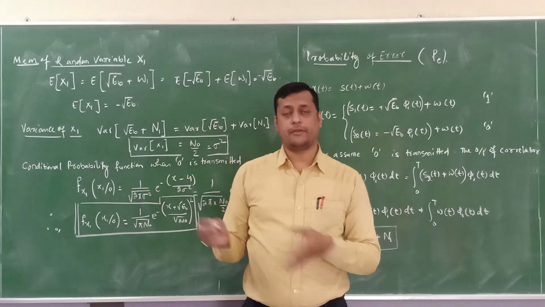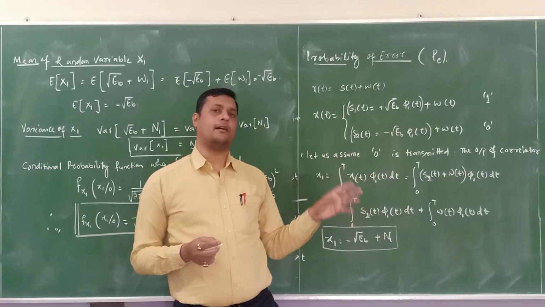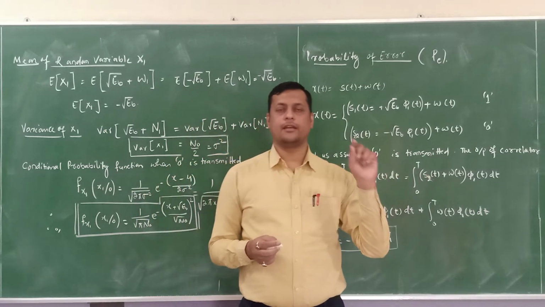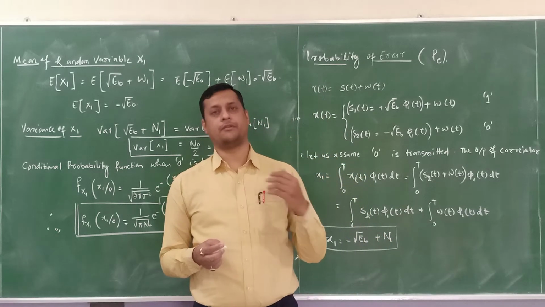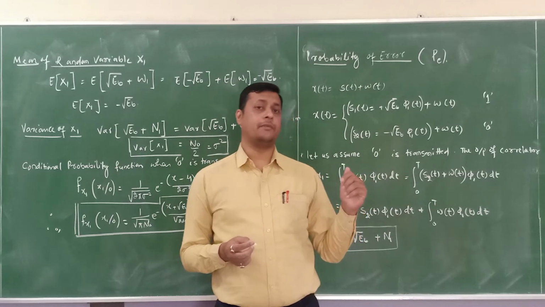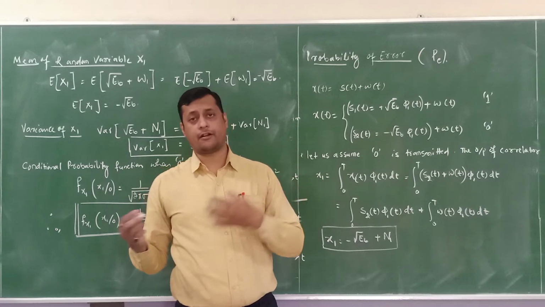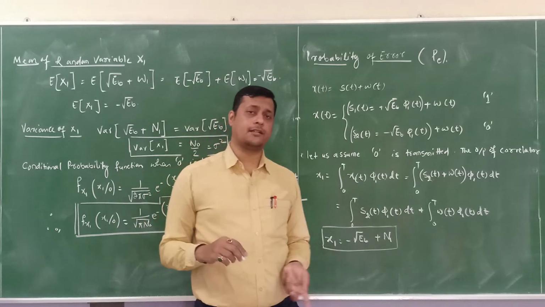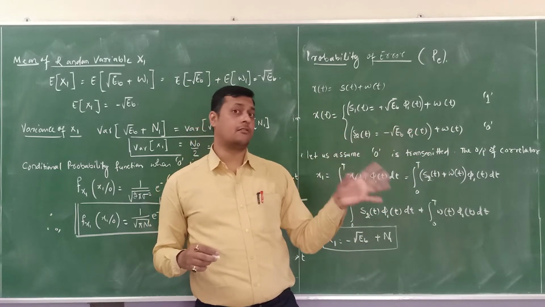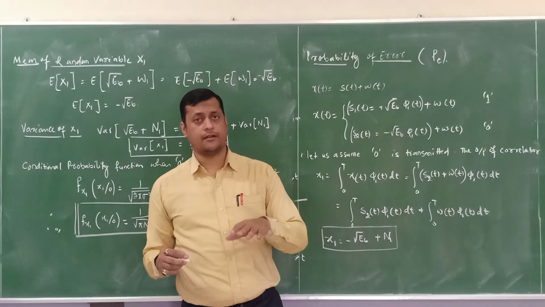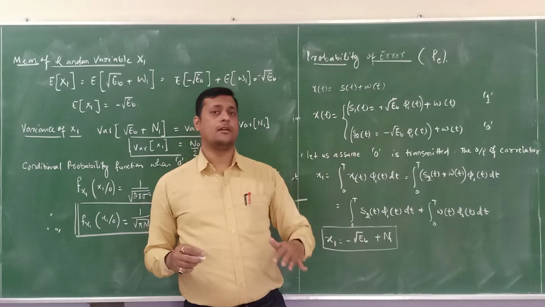We transmit n number of data with a certain duration and a certain weightage. At the end, at the receiving side, if any of the symbols of that particular binary stream got corrupted, then how do we identify it? For example, if I have transmitted binary bit 1 and I have received binary bit 0, that means the decision went in favor of region 2, but I had transmitted binary bit 1. Similarly, vice versa, if I transmit binary bit 0 and receive binary bit 1, there is a contradiction. That means due to the presence of error my bit has been corrupted, and lower strength becomes higher strength, or higher strength becomes lower strength.